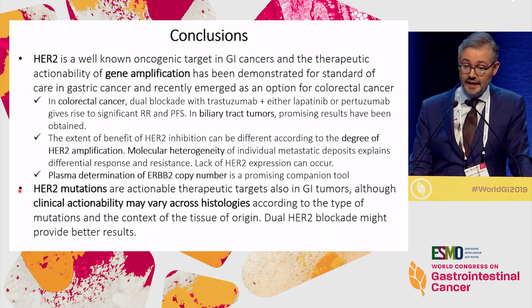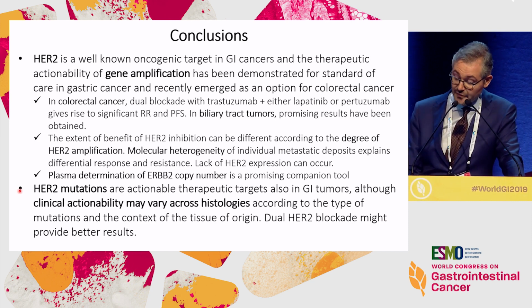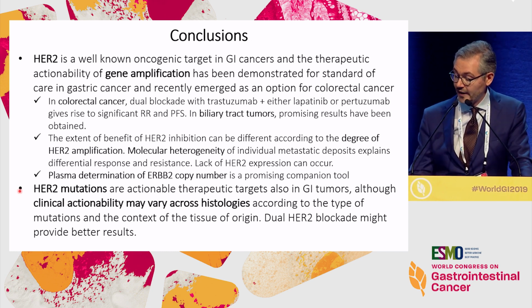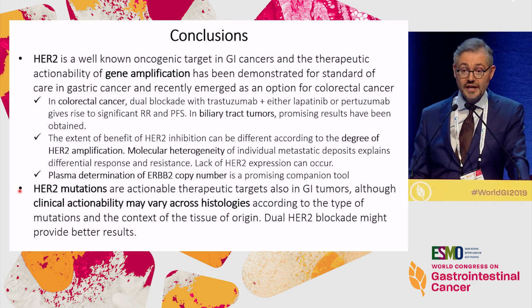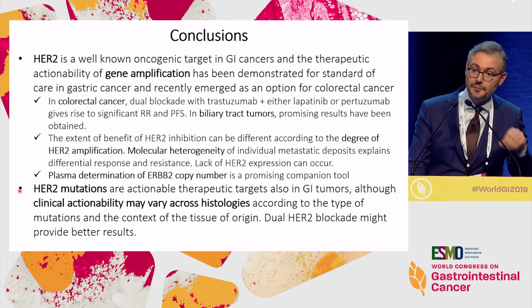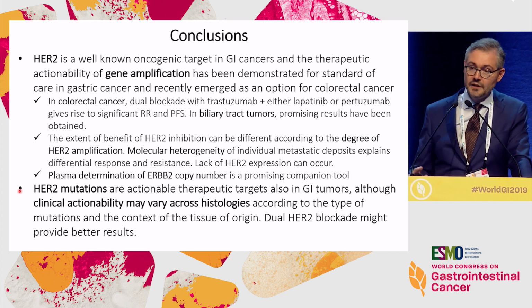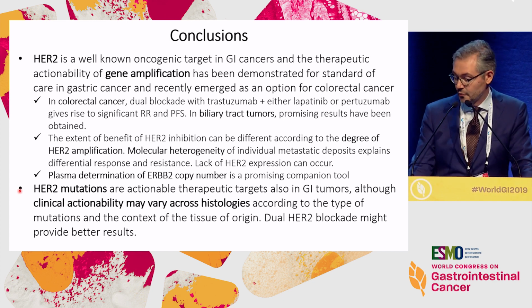So my conclusions are that HER2 is a well-known oncogenic target in GI cancer, and we know the actionability of amplification in gastric cancer, but now we have results also for colorectal and initial results also for biliary tract cancer. As for mutations, these are also actionable targets, but there is a tissue-dependent response, and here probably more fine-tuning of selection should be made in order to have better results.